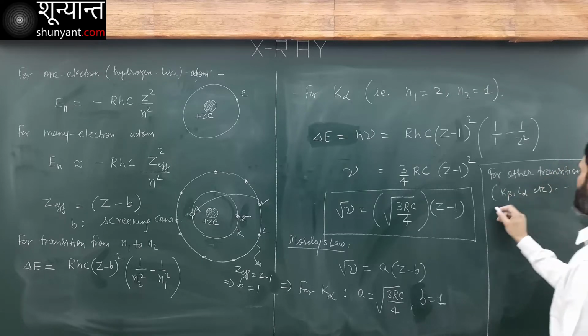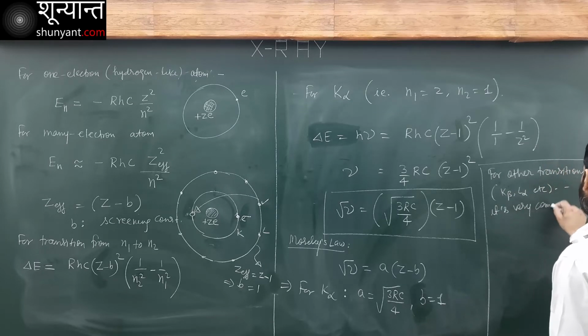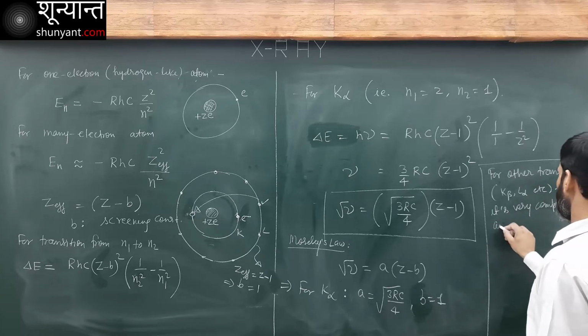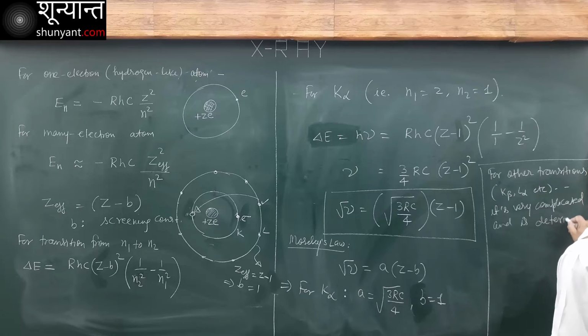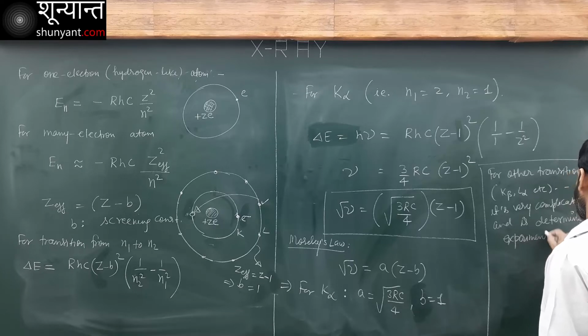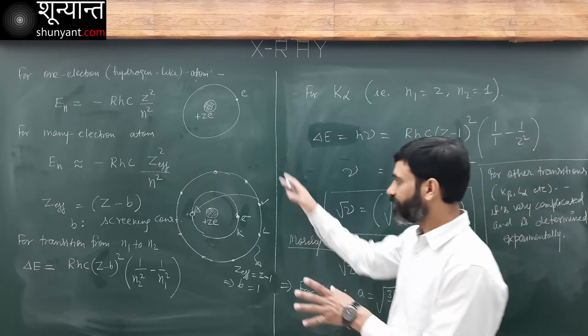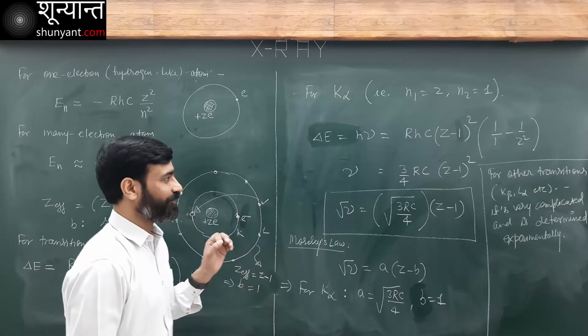For other transitions, it's very complicated and is determined experimentally. That's it, experimentally. We do not bother about deriving all these things. Do you understand this?